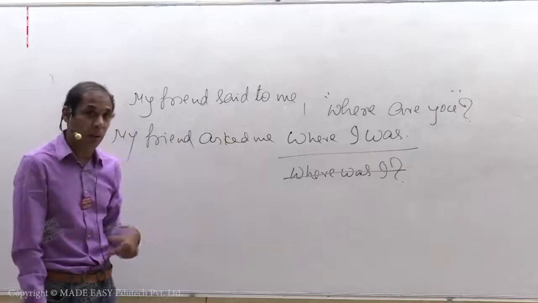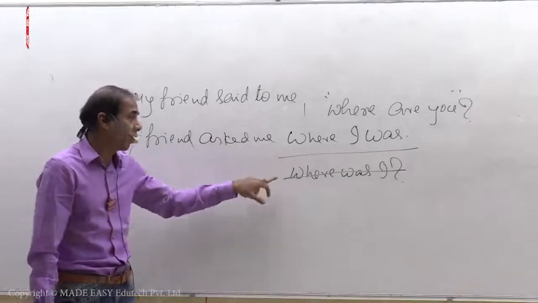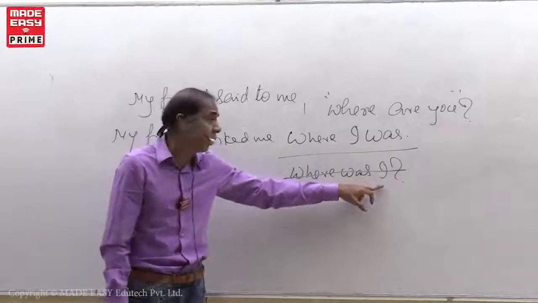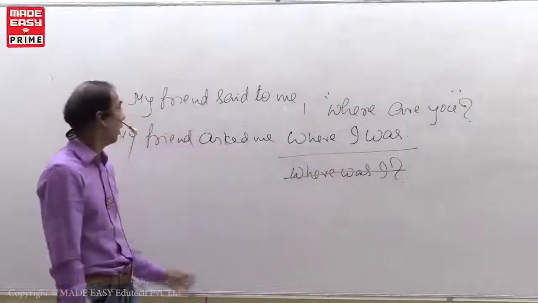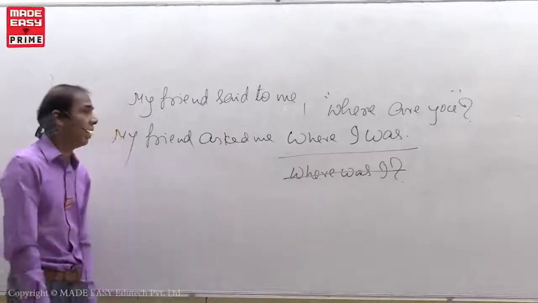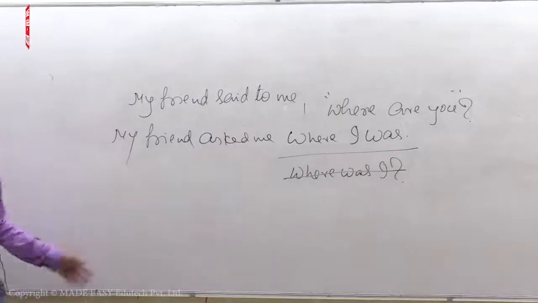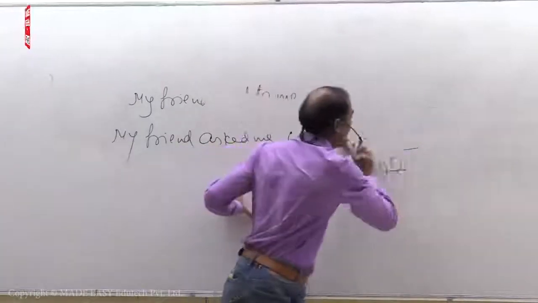Do you remember? What is the important point? In the case of indirect speech sentences, we must not use interrogative forms. We have to write only statements. It means he wanted to confirm with me where I was. My friend asked me where I was. Very simple. Okay? See, one more.